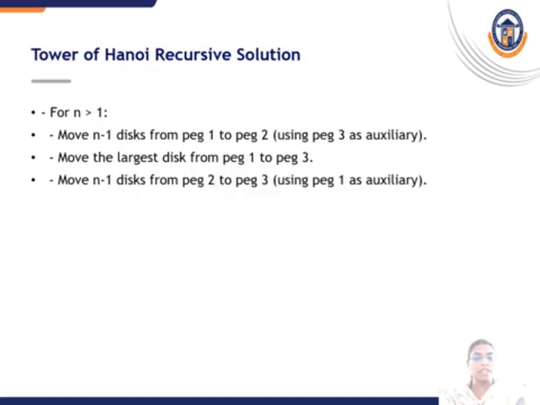The solution for this Towers of Hanoi recursive algorithm is, for n greater than 1, move n minus 1 disks from peg 1 to peg 2 using peg 3 as auxiliary. Move the largest disk from peg 1 to peg 3. Move n minus 1 disks from peg 2 to peg 3 using peg 1 as auxiliary.